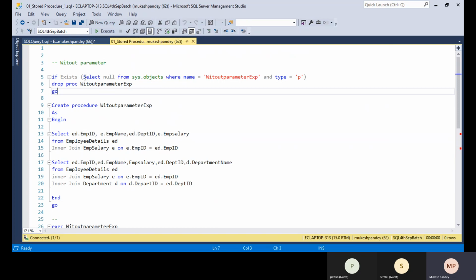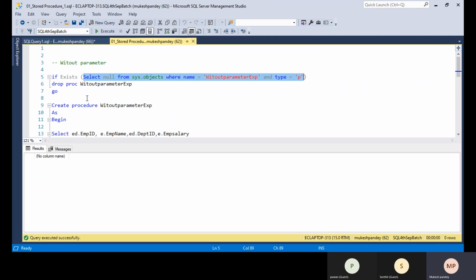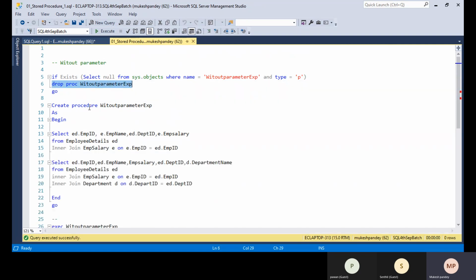For this reason, I'm first checking, as I already discussed, sys.objects, where all the object information is available, where name is equal to whatever name is going to be created and type is equal to P, for procedure, stored procedure. If a null value is returned, this part of the code will not execute. If the stored procedure is already available, we first drop the stored procedure and then create it.